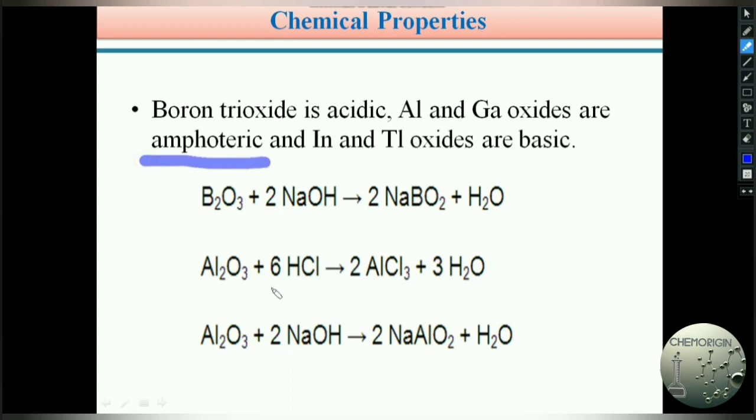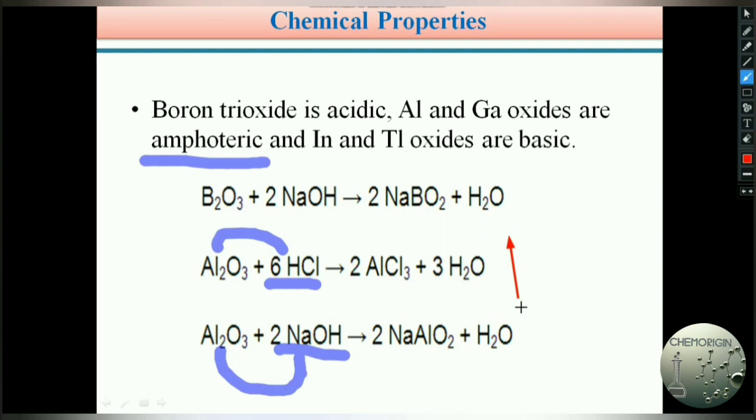Hence, they readily react with acid. See here in this example, aluminum oxide reacts with HCl and aluminum trioxide also reacts with NaOH. Here HCl is an acid and NaOH is a base. So aluminum oxide has the ability to react with acid as well as base. In both cases, aluminum oxide liberates water molecules.